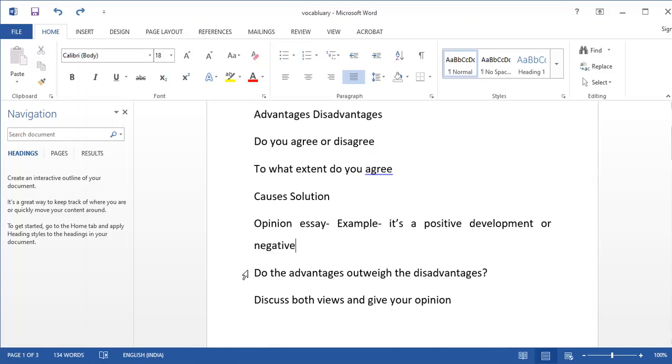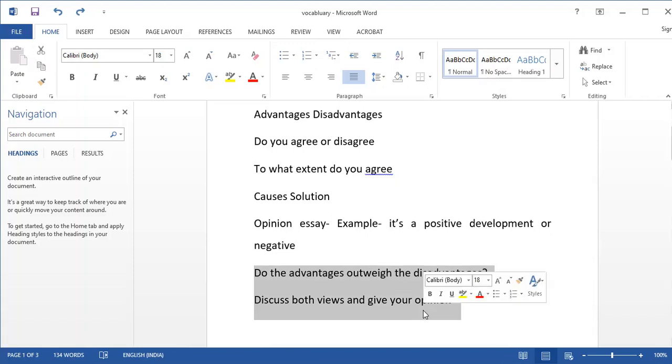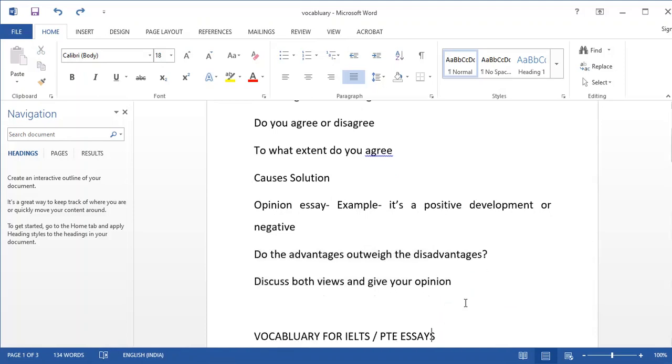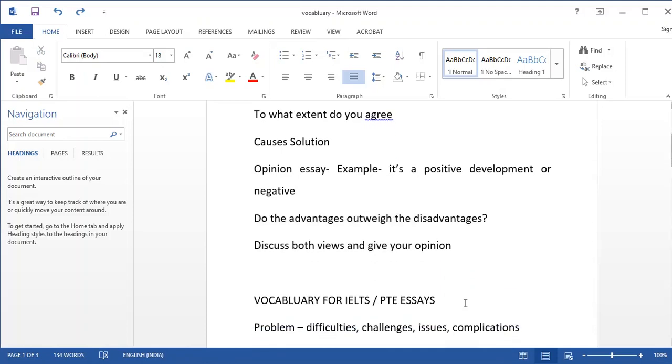These two are also opinion essays: do the advantages outweigh the disadvantages? And another one is discuss both views and give your opinion. So when you are preparing for the IELTS writing module, you should note down the types of essays. Then every day you should practice at least one type of essay.